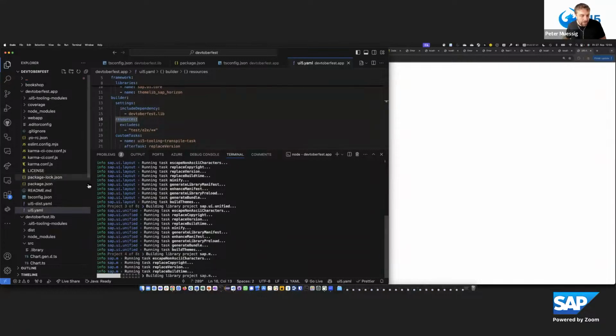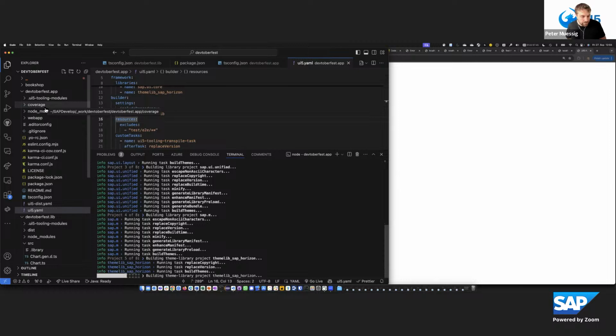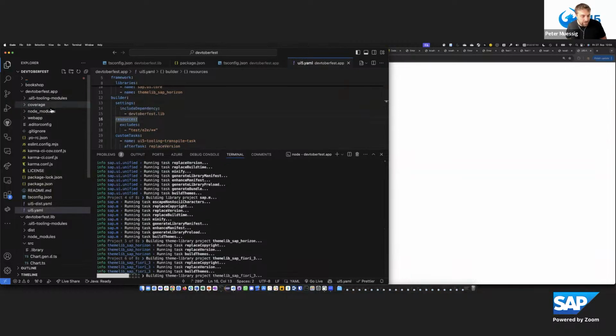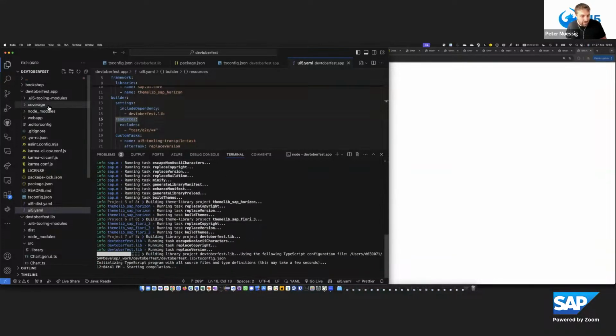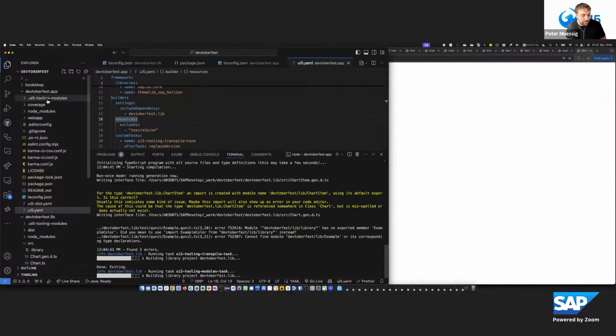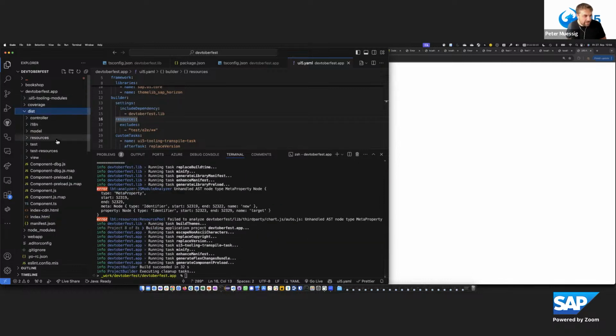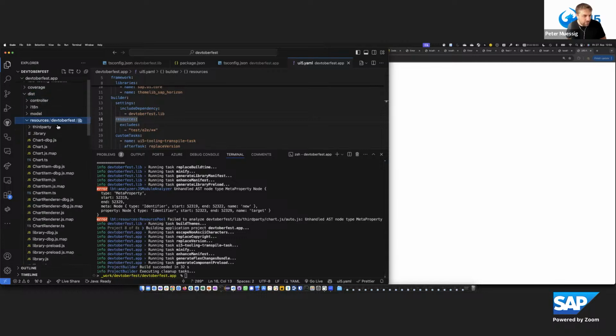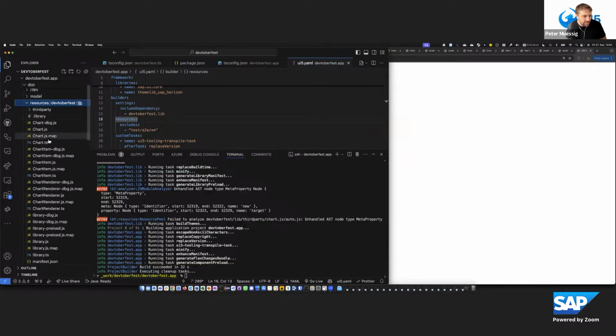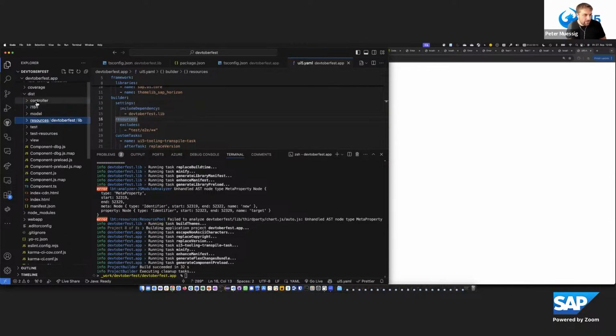But in the dist folder, what we finally find is that the library is also part of this dist folder, and it's stored inside. Let me wait, dist. So we have the resources, Devtoberfest lib folder inside. So there's the chart included, and the third-party content is also available. So the chart.js content is part of this Devtoberfest library, and it's completely included.